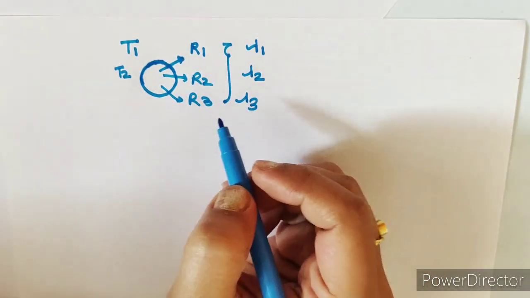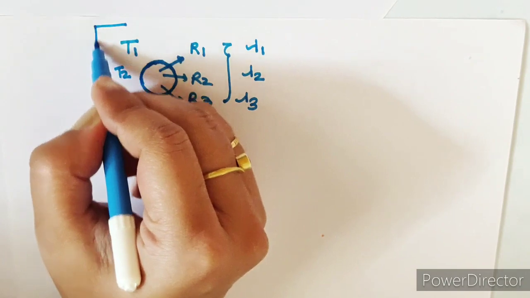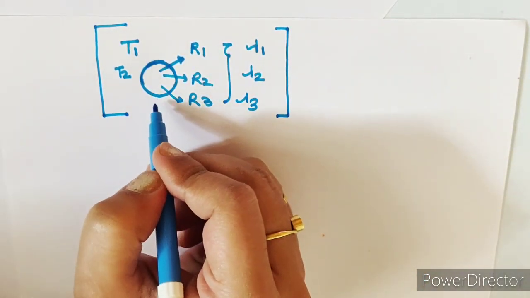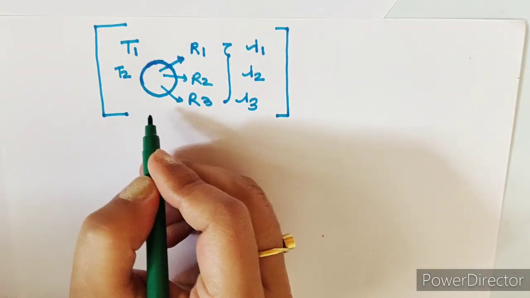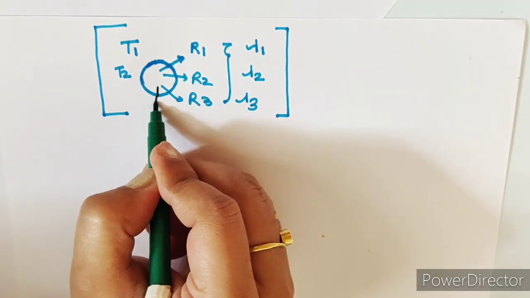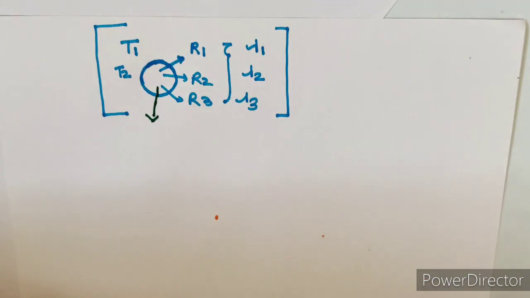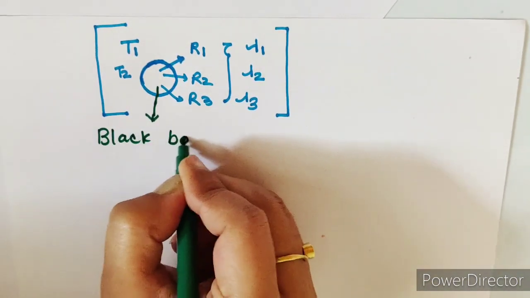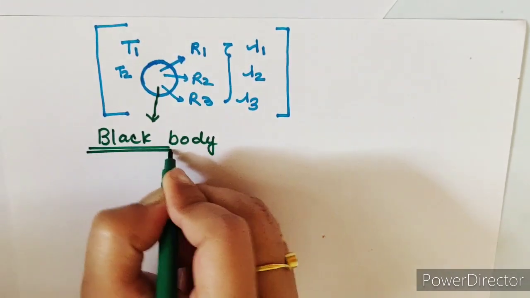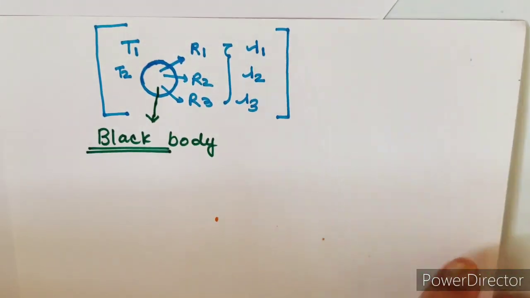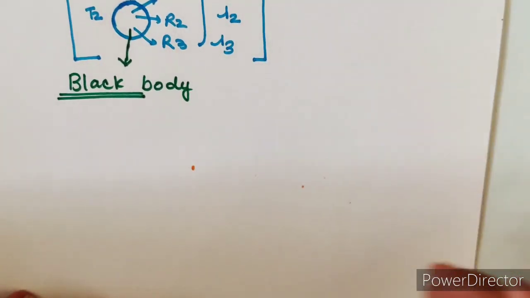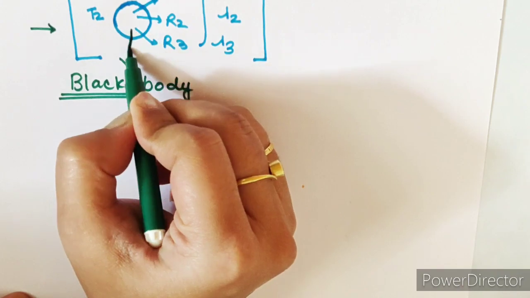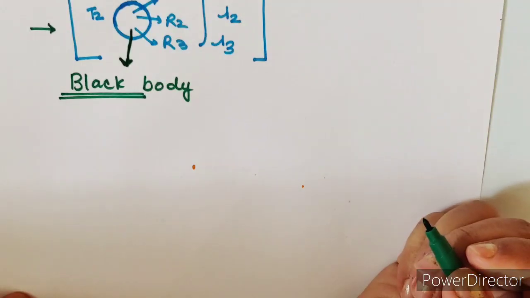Now suppose we need to quantify how much radiations have been emitted by this particular object. So how can we quantify it? So to quantify or calculate how much radiations have been emitted by this particular object, we use the reference of black body. That is when the black bodies come into picture. So now first let's understand what is the black body, and then we will discuss how can we quantify how much radiations have been emitted by this particular object.